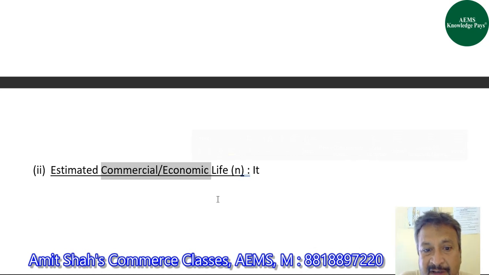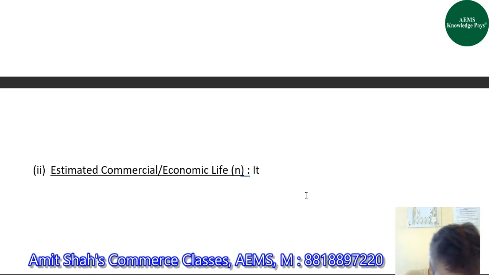Now, the difference between personal and commercial purpose is that if I purchase a car for myself, I may use that car even for 10, 12 years, even though its performance degrades. However, if I purchase a new car where my business is of travel agent, then certainly I will discard the car after 4, 5 years once it starts showing decline in its performance.